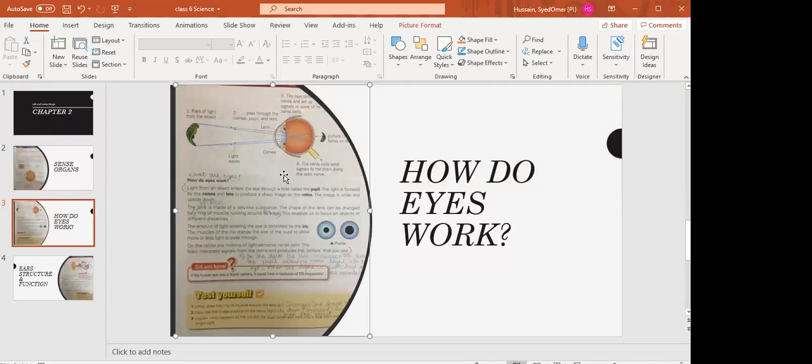Lens can be made smaller or bigger as required. How can the lens be made smaller or bigger? Because of the muscles present around its edge. Sometimes if we want to see less light, then our lens is made smaller with the help of these muscles.